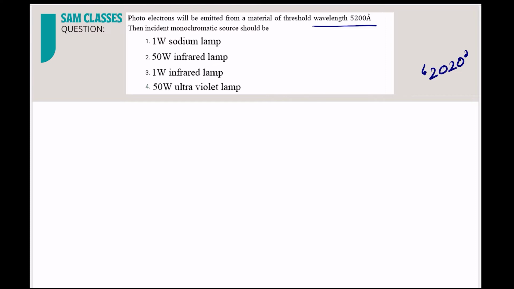Now, photoelectrons will be emitted from a material of threshold wavelength 5200 angstrom. Then what is an angstrom? It is 10 power minus 10 meter.